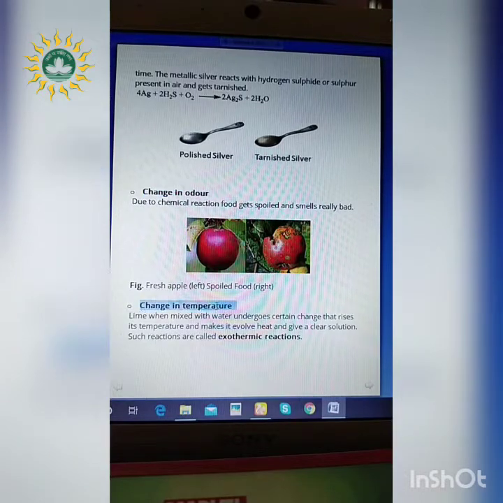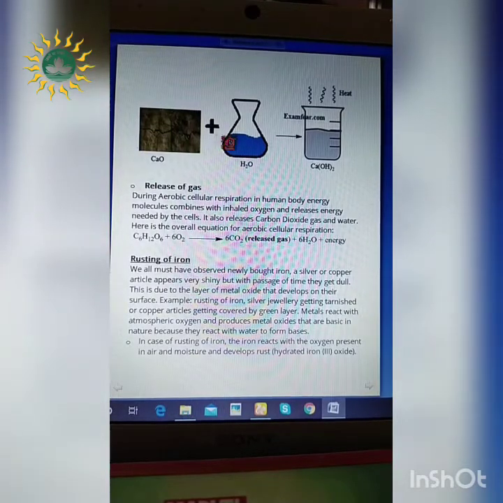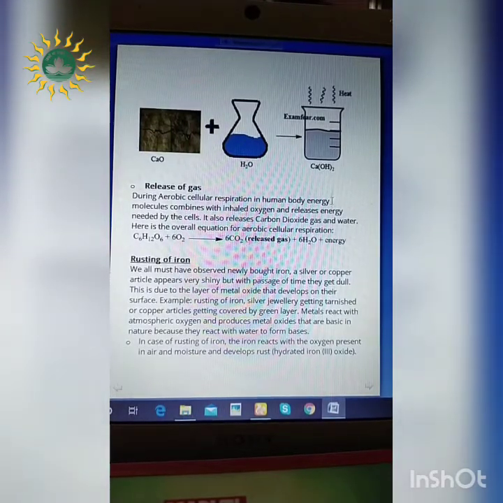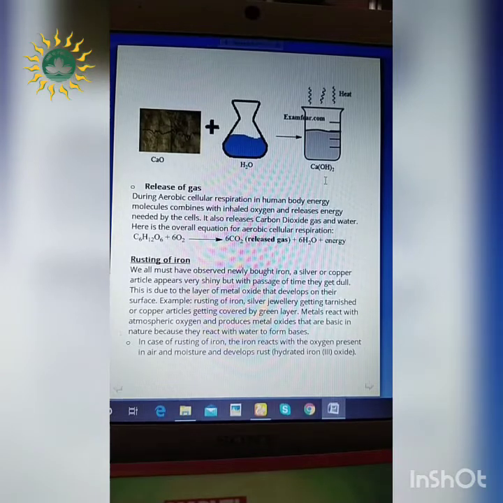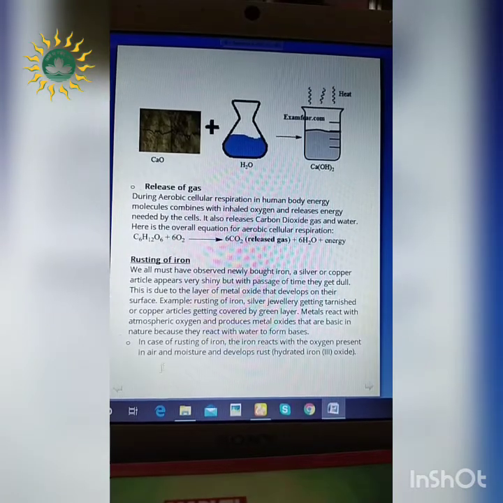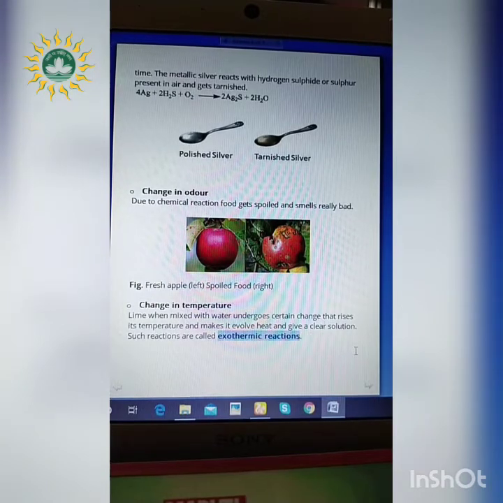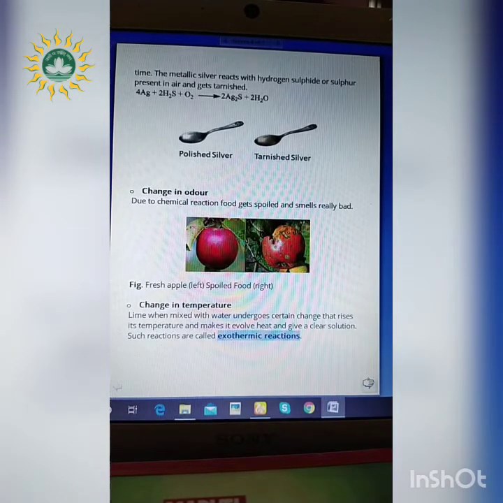Next is change in temperature. Now suppose this is lime, CaO. Whenever it is mixed with water, H2O, it forms a new substance, that is Ca(OH)2, calcium hydroxide. Whenever these two are mixed, heat is evolved, and this type of reaction is referred to as an exothermic reaction. So this is again a chemical change, and that means we cannot get back the original substance.